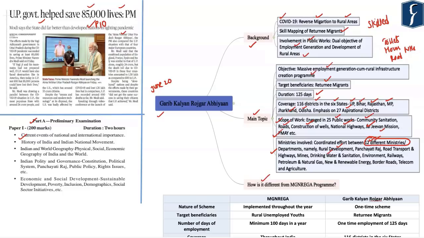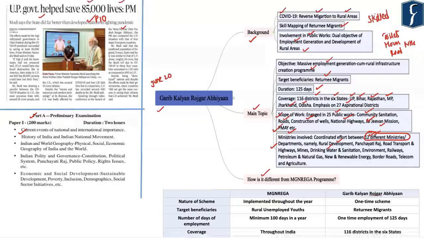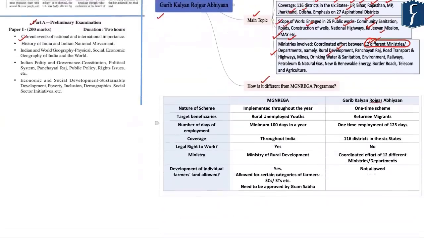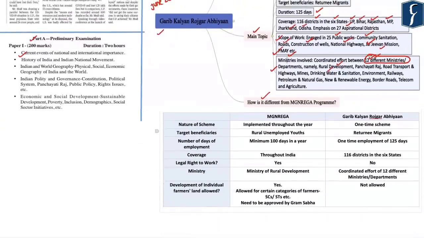The returning migrants may be involved in construction of rural roads as part of this yojana, and likewise in the construction of houses under the Pradhan Mantri Awas Yojana. So, as you can see, Garib Kalyan Rojgar Abhiyaan is not altogether a new scheme or program. Rather, it is an amalgamation of different schemes and programs implemented by 12 different ministries and departments. Now, coming to the last dimension: how is this program different from the present existing MGNREGA program.